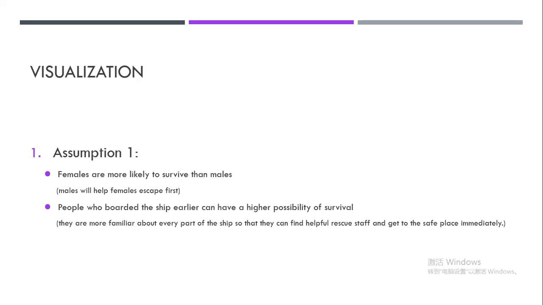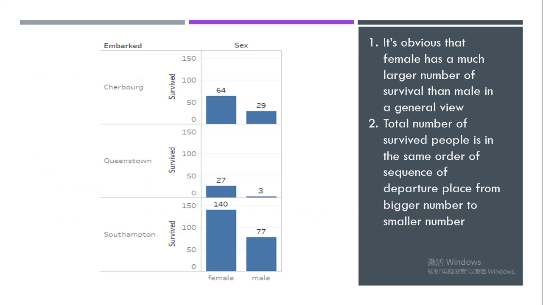Second, the sequence of arrival is Southampton, Cherbourg, Queenstown. I think people who boarded the ship earlier can have a higher possibility of survival because they are more familiar with every part of the ship so that they can find helpful rescue staff and get to the safe place immediately. This plot is about these two factors. The plot proves my ideas perfectly.